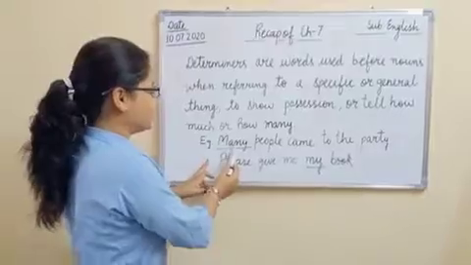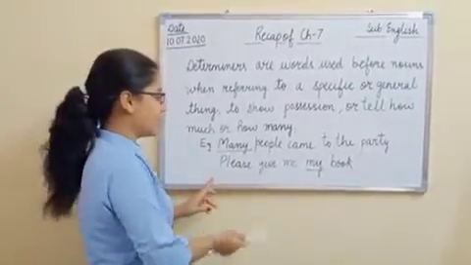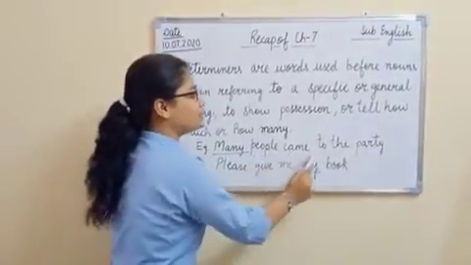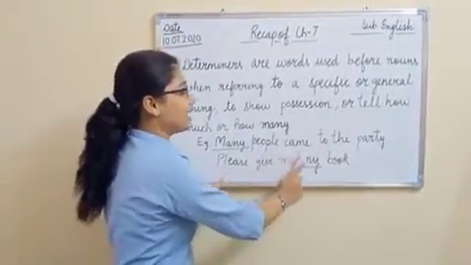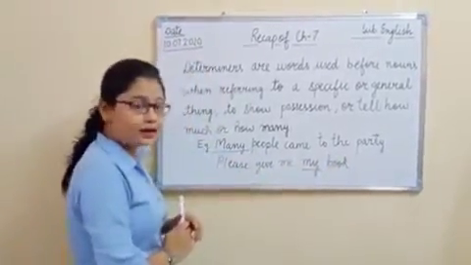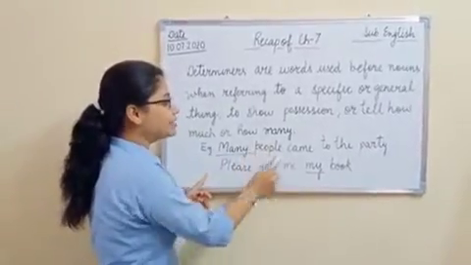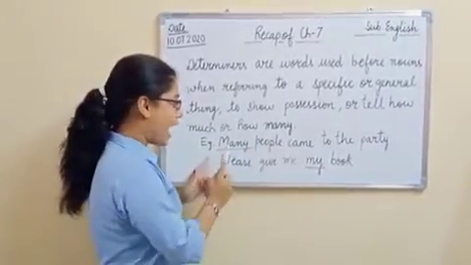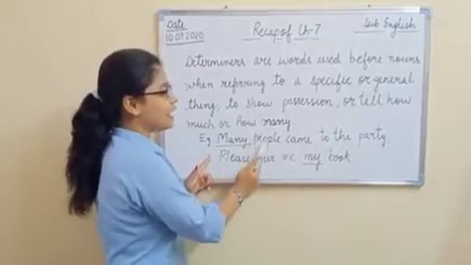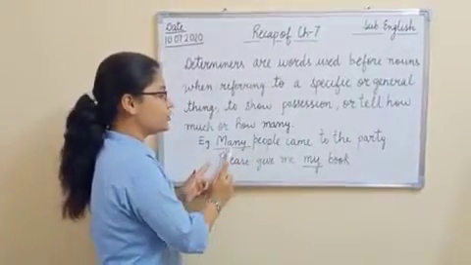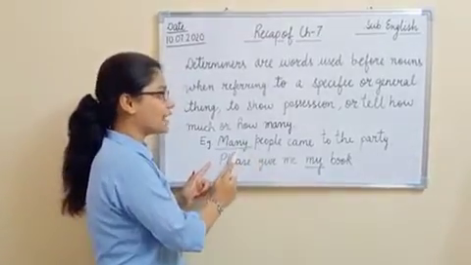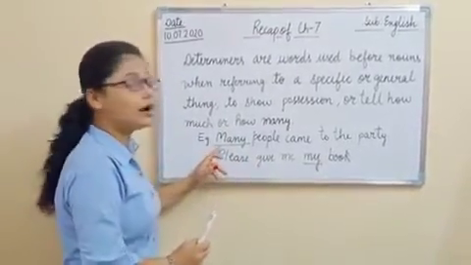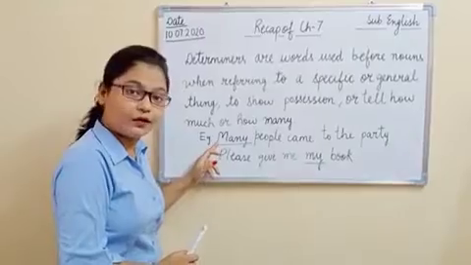If we take these two examples, if I say many people came to the party, what did I say? Many people came to the party, right? So here people is what? Noun, and this word many is used before this noun, and it is a determiner, right?